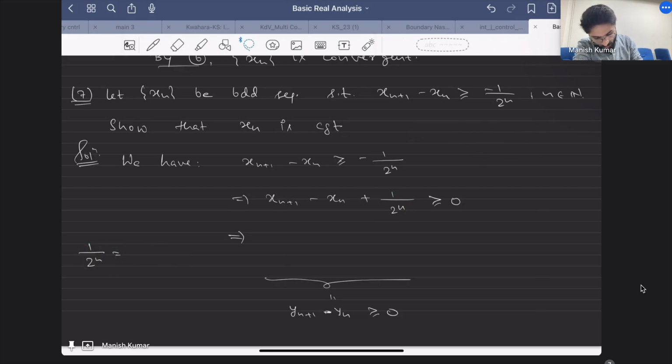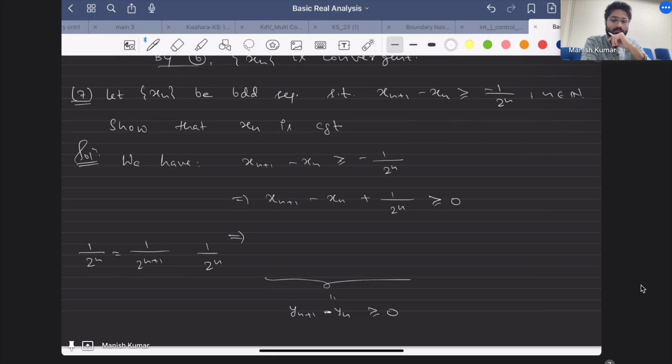Can you think of writing it in this fashion? What do you think? Sir, plus minus. Yeah, that's what I'm asking. How can you write this term?